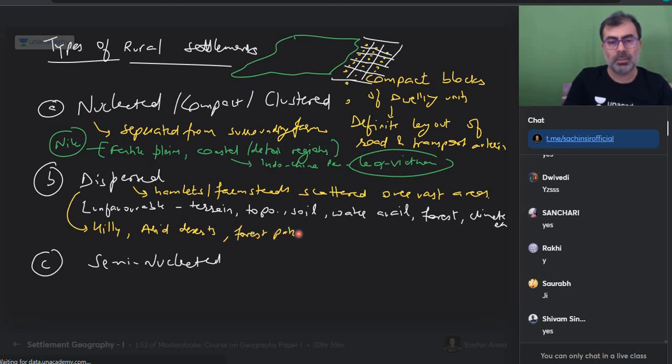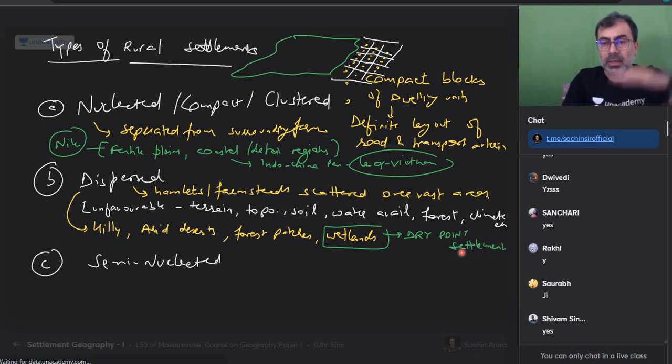Forest patches, wetlands. Okay. So wetland, how? In wetlands, everywhere there is waterlogging, no? So what are you looking for? You are looking for a dry point settlement. Any area which is generally higher in elevation, surrounded by wetland, people will live on that. Whereas in arid areas, you will generally look for wet point settlement. Say, for example, an oasis.